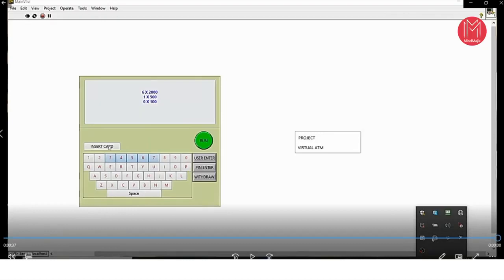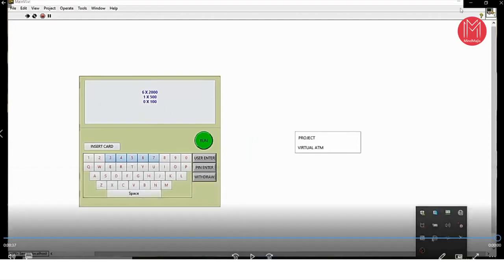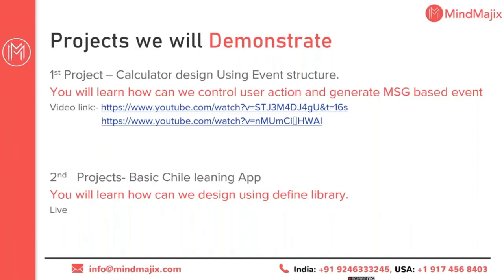When you enter your name, it will ask for your 4-digit PIN number. Our program will automatically compare that name and PIN number with our previously defined data set. When it finds the credentials are correct, it will go to the next step and ask you to insert your amount. After you insert the amount, it will display 6 notes of 2,000 rupees, 1 note of 500 rupees, and 0 notes of 100 rupees. This is our ATM-based target project, and it will take 1 to 2 hours, maybe even 5 to 10 hours, if you want to design a user-interactive ATM machine.